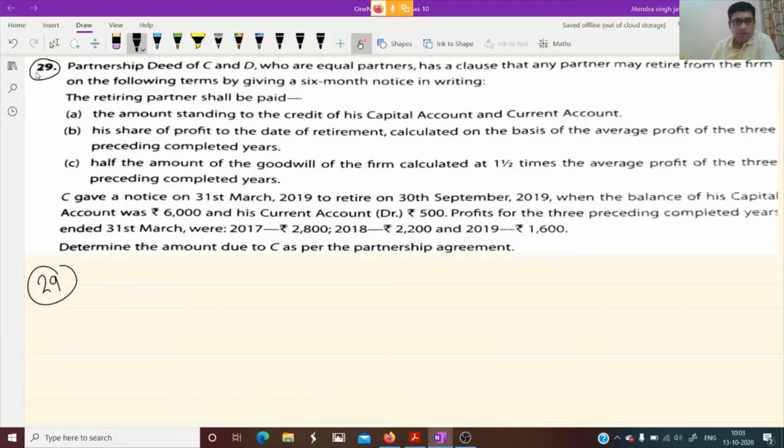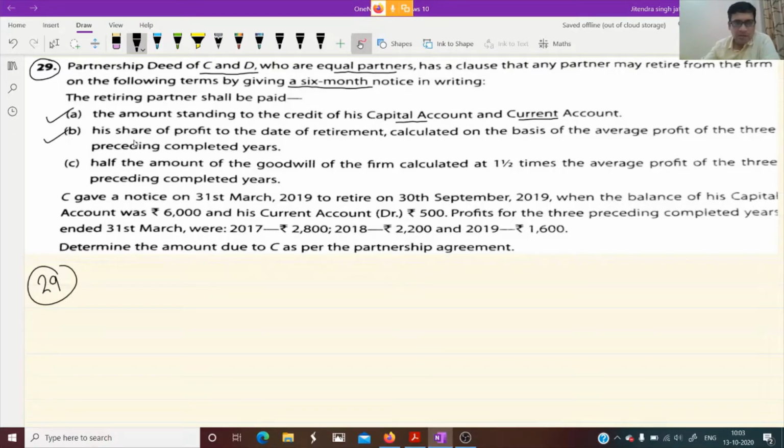Let's start with question number 29. Partnership deed of C and D, who are equal partners, has a clause that any partner may retire from the firm on the following terms by giving a 6-month notice. The retiring partner shall be paid, first point, the amount standing to the credit of his capital account and current account.